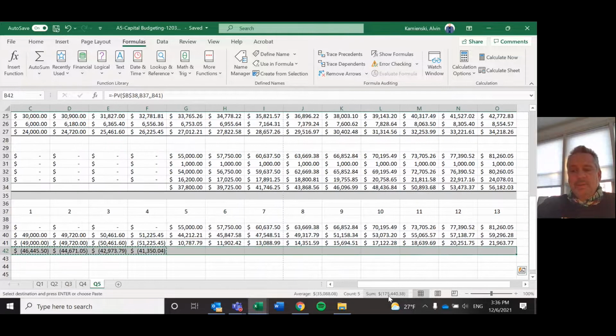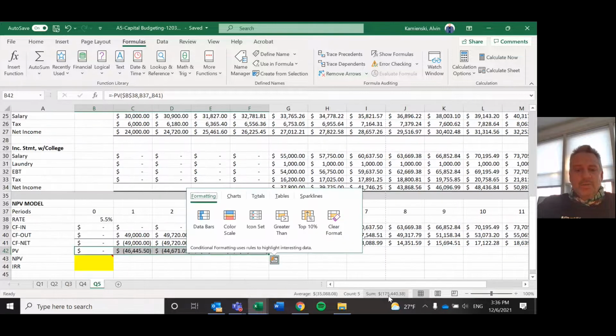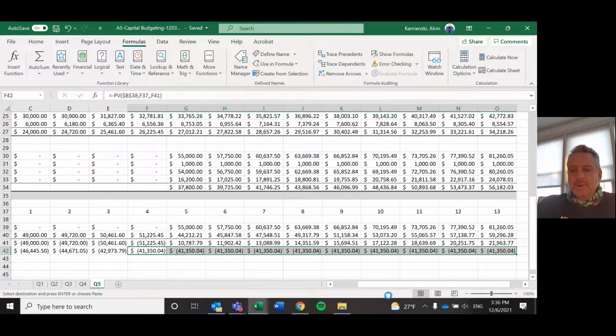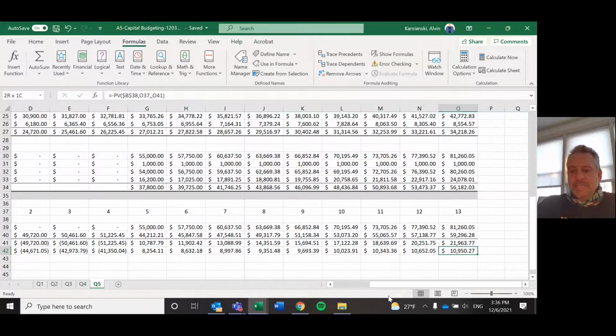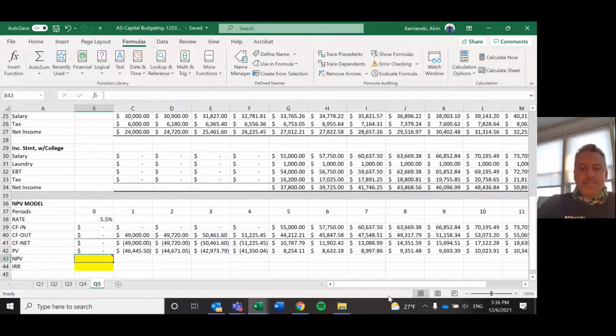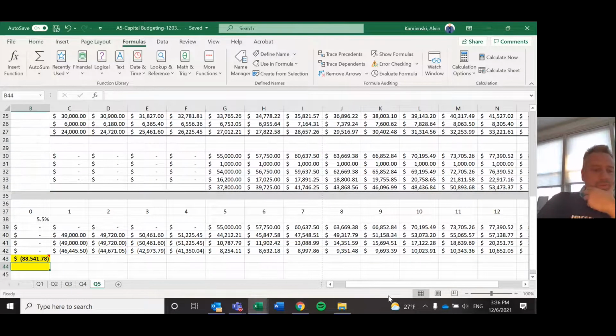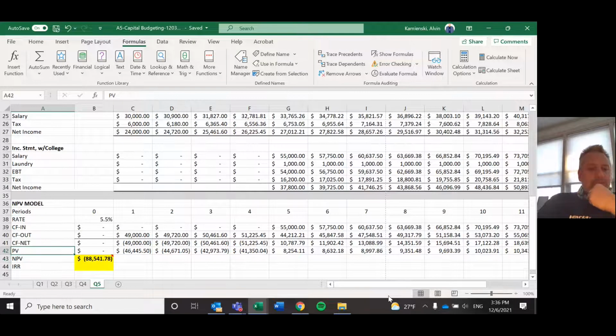Let's copy and paste that all the way to the end. So we see that by the end of your time, while you were making that marginal $21,967 by age 30, in present value terms it's really only worth like $10,950. So let's add all those things up as we sum up the present values. And when we sum up the present values in row 42, what we end up seeing is you actually lose $88,541 by going to college.